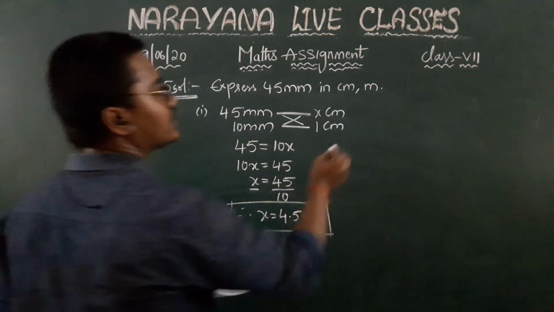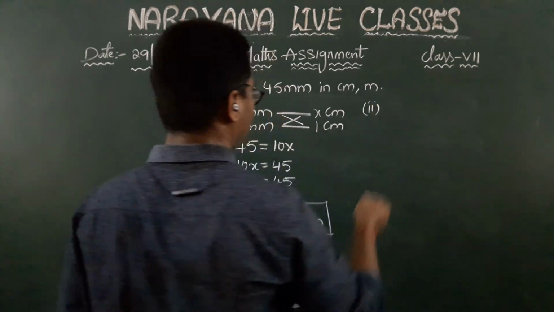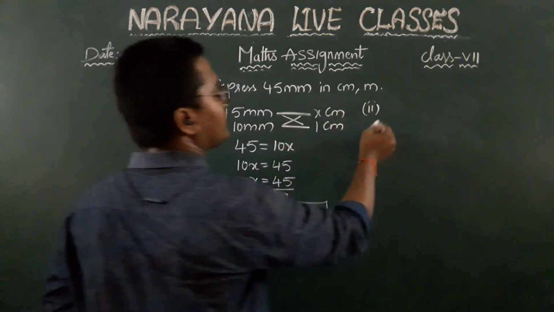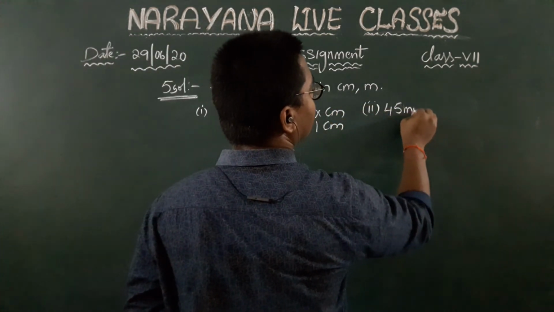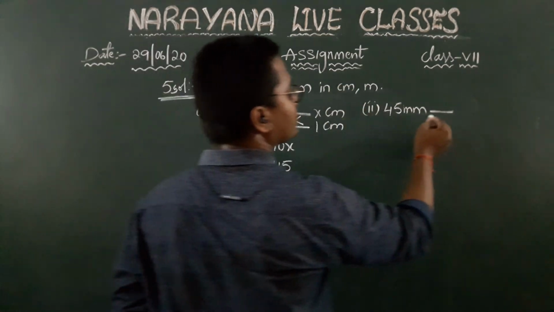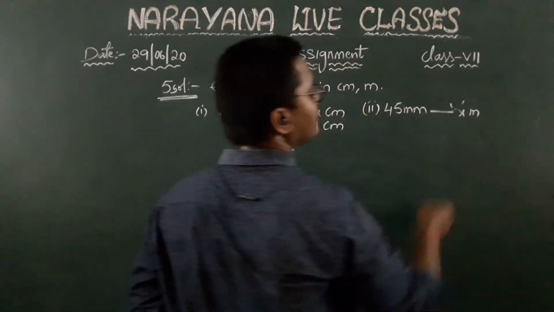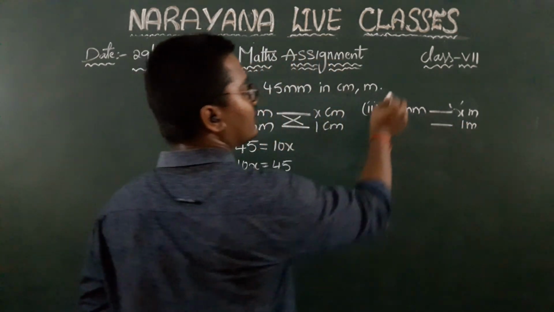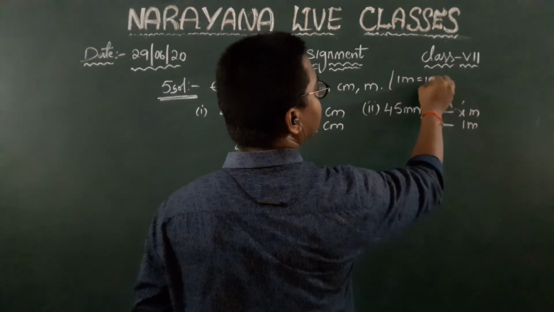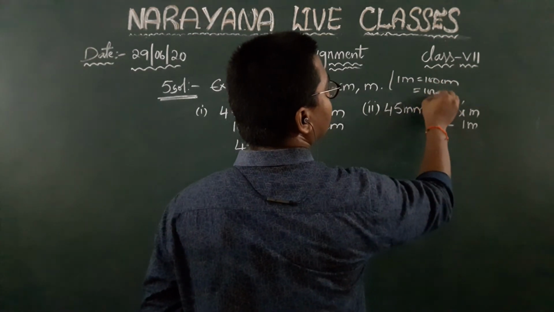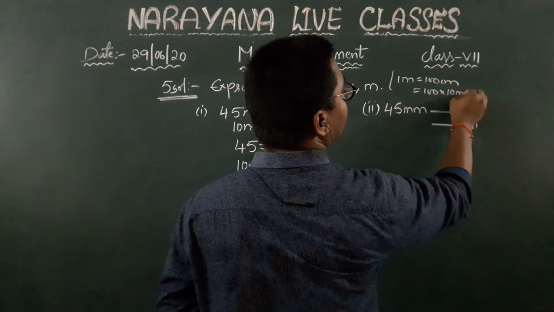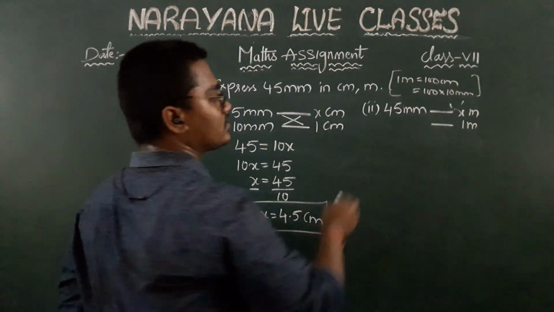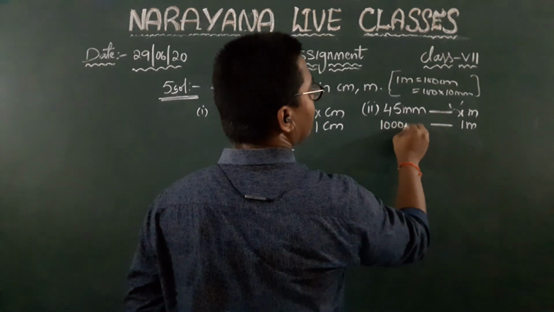Now coming to the second one, children. Convert this 45 millimeter into meter, right? So 45 millimeter. We don't know how much meter it is, right? So x meter. And as we all know, 1 meter is equal to how many millimeters, children? Actually, we all know that 1 meter is equal to 100 centimeters, and 1 centimeter is equal to 10 millimeter. So in total we can say that 1 meter is equal to 1000 millimeter. Yes or no? 1000 millimeter.